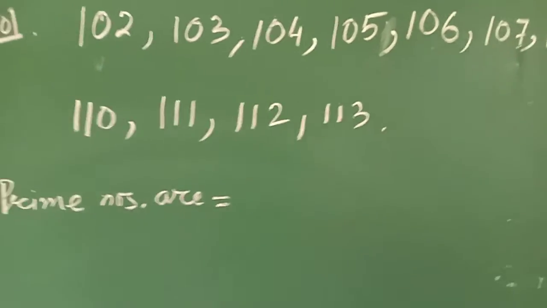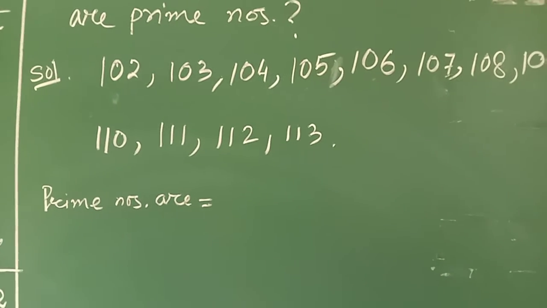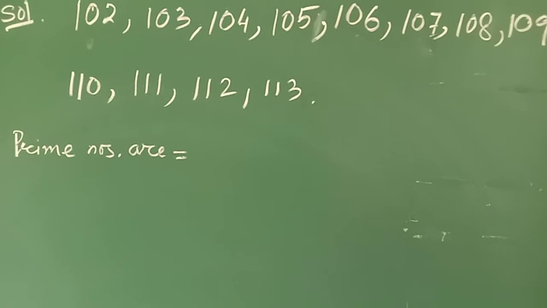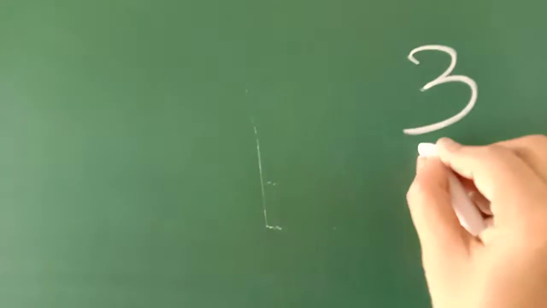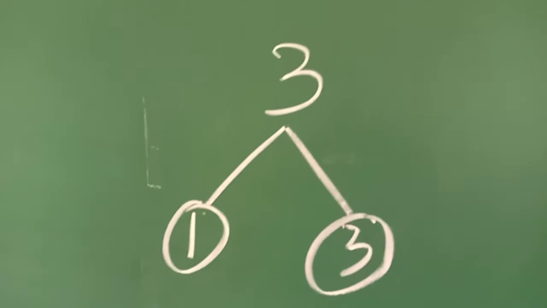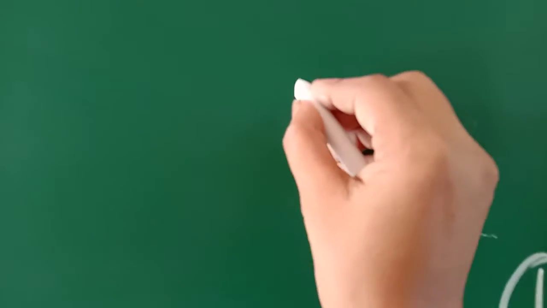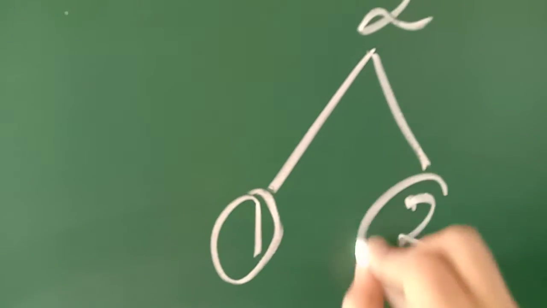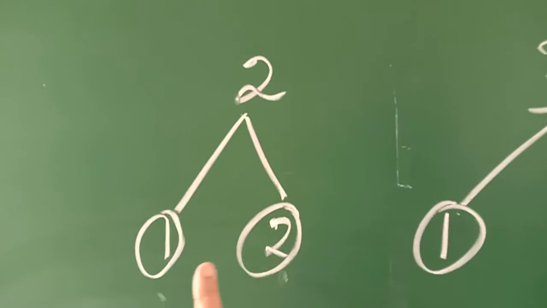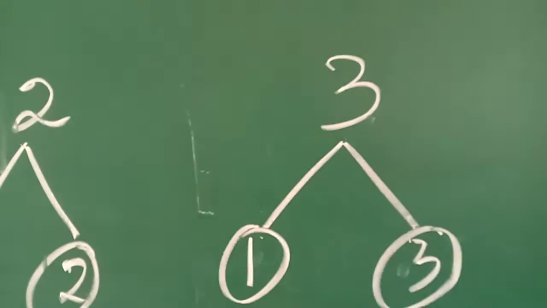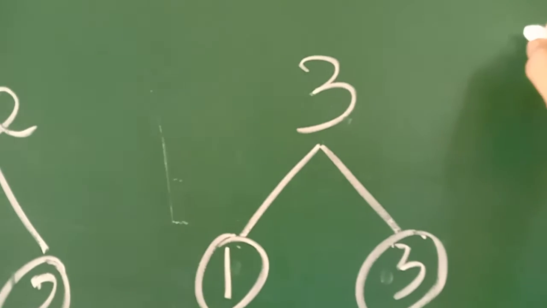Now, do you know what is a prime number? Prime numbers are the numbers which you can divide only by 1 and that number. Such as, say, we are taking an example of 3. How many numbers are there by which you can divide 3? Only 1 and 3. What about 2? You can divide 2 by 1 and 2 only. That means 1 and that number. This kind of numbers are known as prime numbers. Now think about 4.